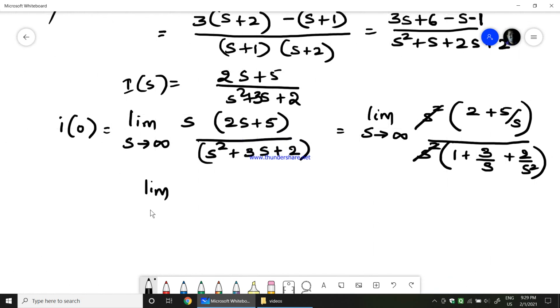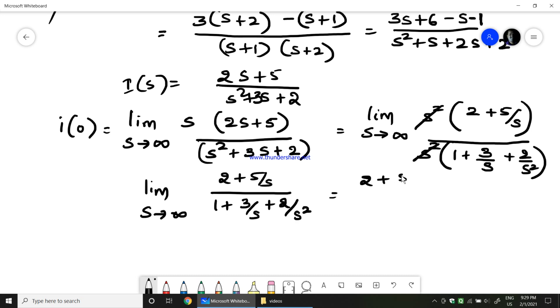Limit s tends to infinity, 2 plus 5 by s divided by 1 plus 3 by s plus 2 by s square. So when I apply the limit now, this becomes 2 plus 5 by infinity divided by 1 plus 3 by infinity plus 2 by infinity. Anyway, infinity square is infinity.